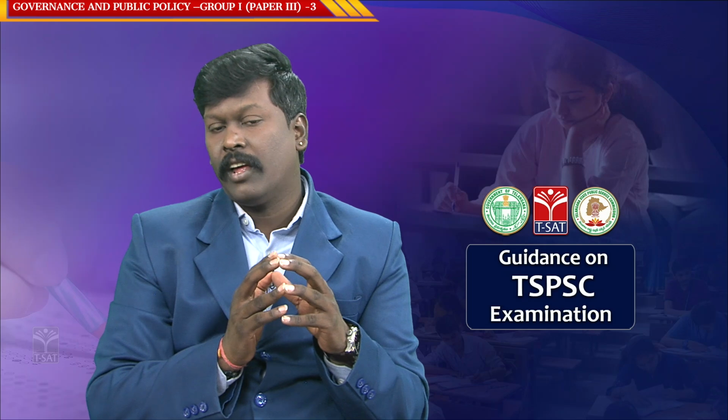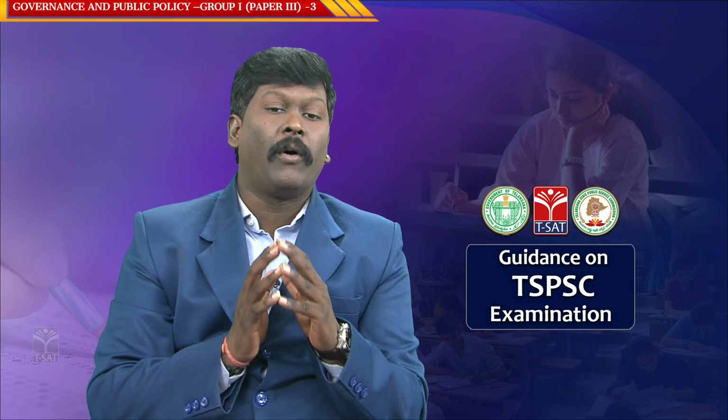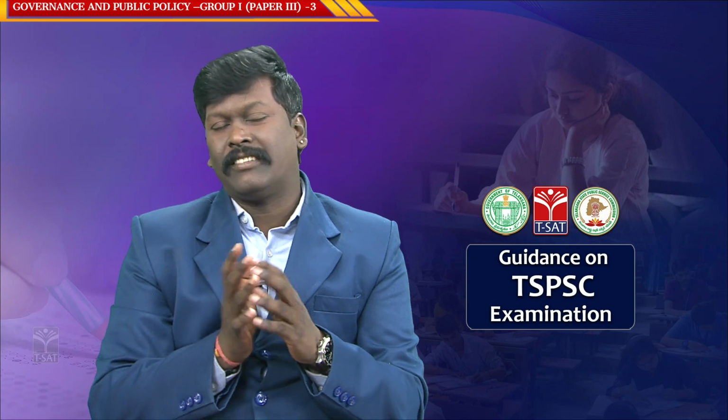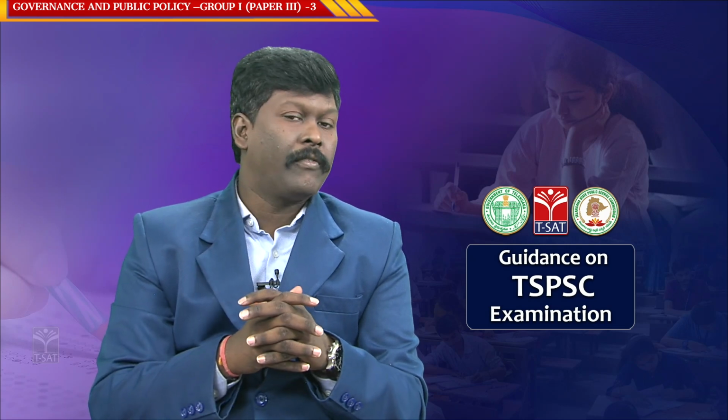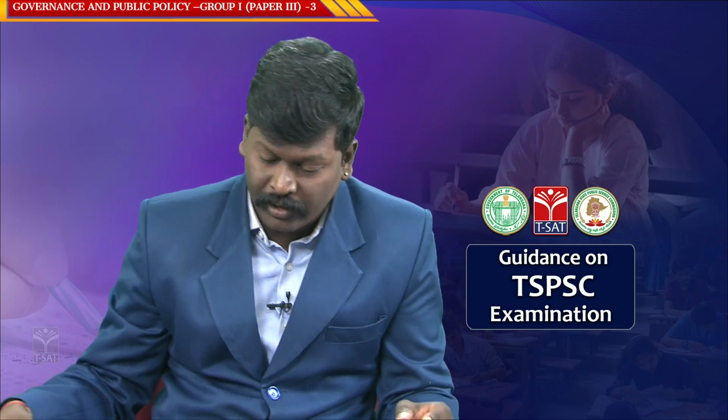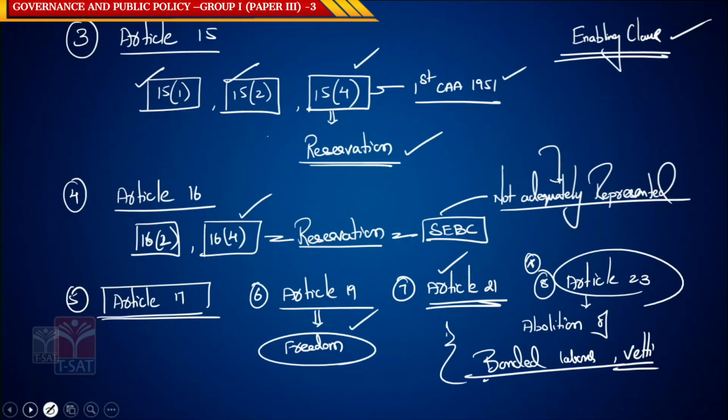Article 23 says the state shall take steps in abolition of bonded labor. Generally, if you look at the villages, SCs and STs were taken as bonded labor or forced labor. So this article can be specific to these SCs and STs. So this is your Article 23.